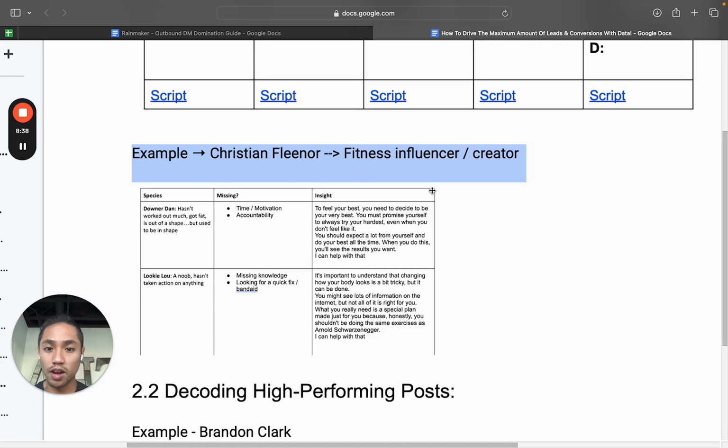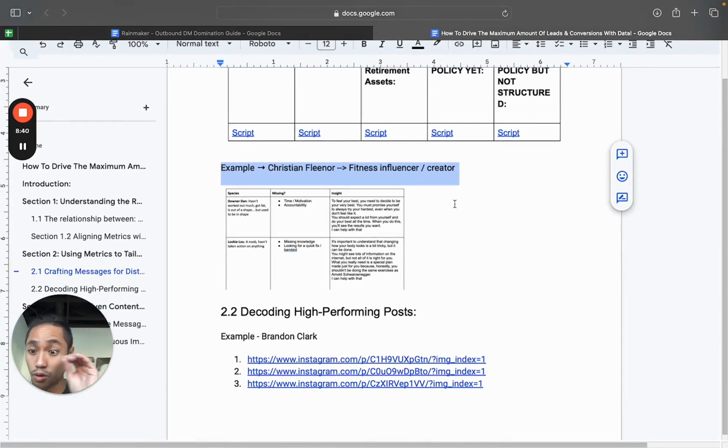And so for these, whenever I'm creating copy, I want to speak specifically to Downer Dan or Looky Lou. The copy is important because the messaging is important, because what we attract is what's going to end up on that sales conversation with us, or in the chat with us. So if I'm speaking a bad language and I'm attracting garbage, then there's going to be garbage out. Or using the right messaging and talking to the right person, the highest value client in your thing.